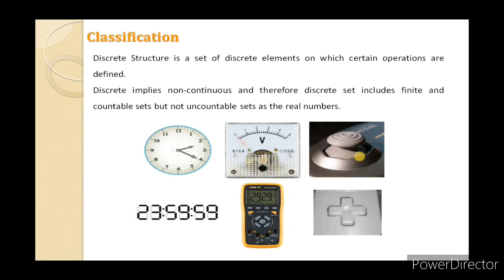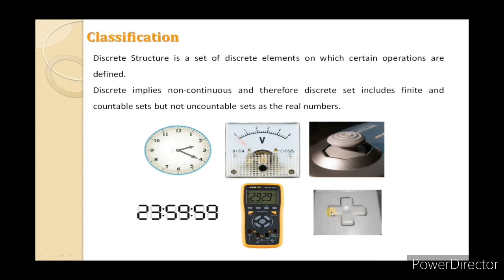In the third example, we have two joysticks. The first joystick is analog, meaning we can move it through 360 degrees and take values at any place, an infinite number of values. But in the second example, we have only four positions, meaning four values for the joystick. They may be upper, right, lower and left.